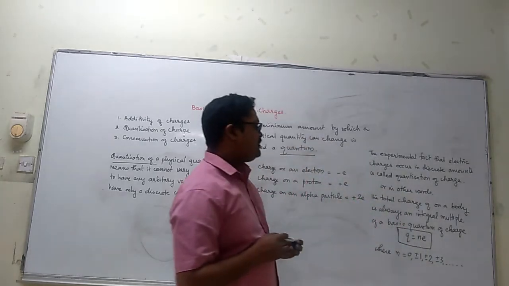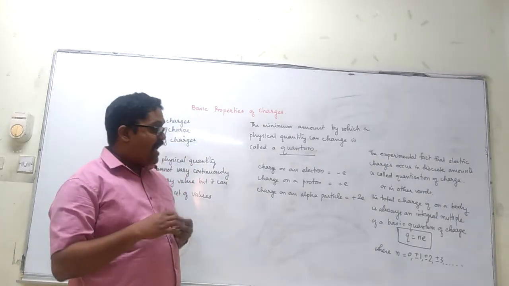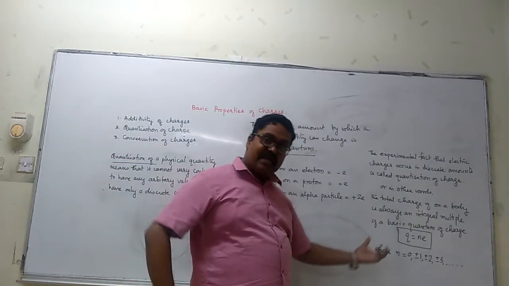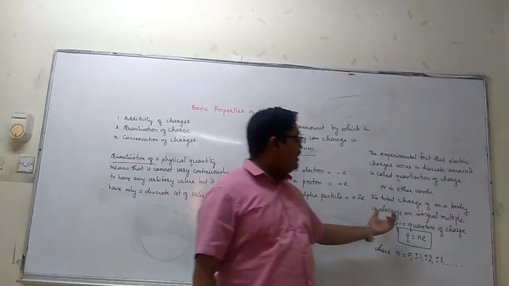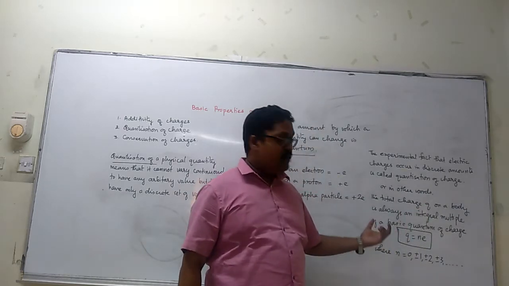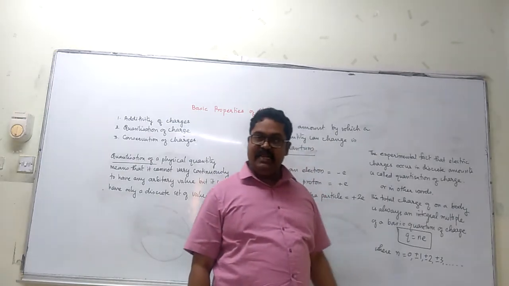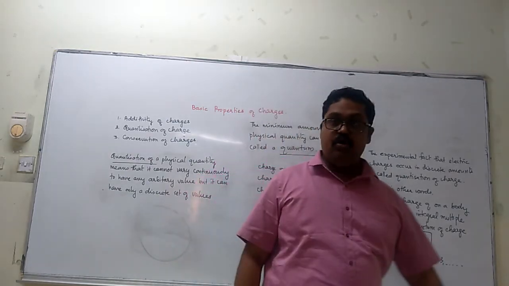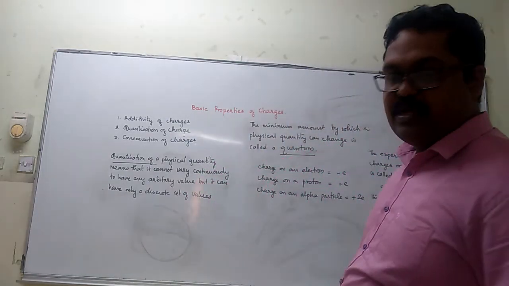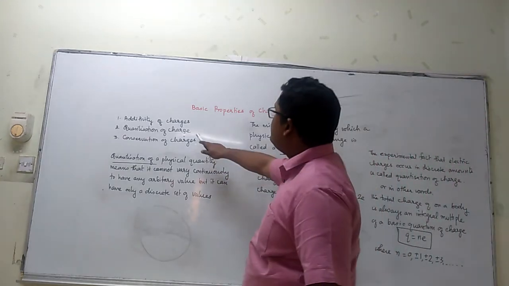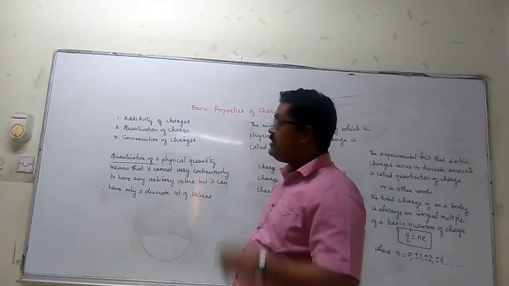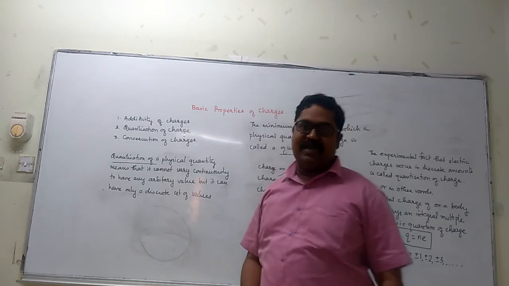So the charge on any body can always be only an integral multiple of a basic quantum of charge, which is Q = ne, where the value of n can be 0, plus or minus 1, plus or minus 2, plus or minus 3. So this is the second property of charge, which is known as the quantization of charge.